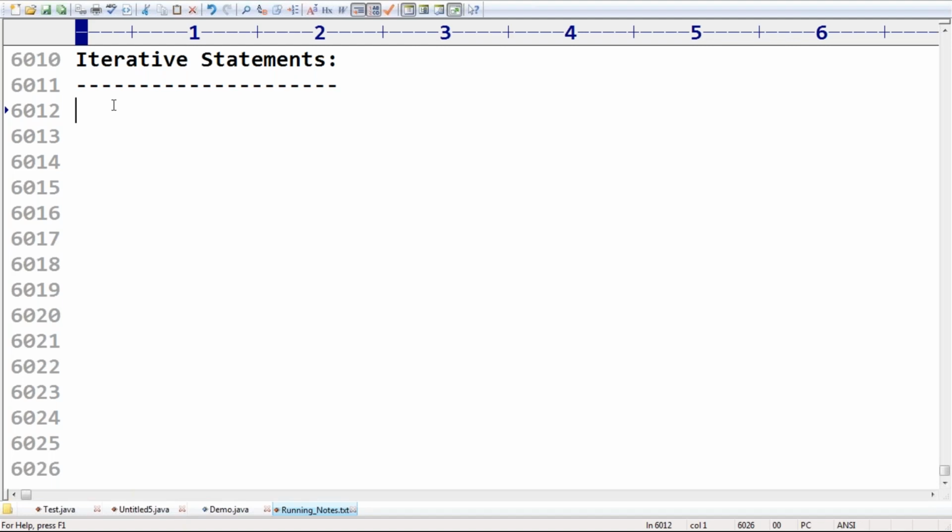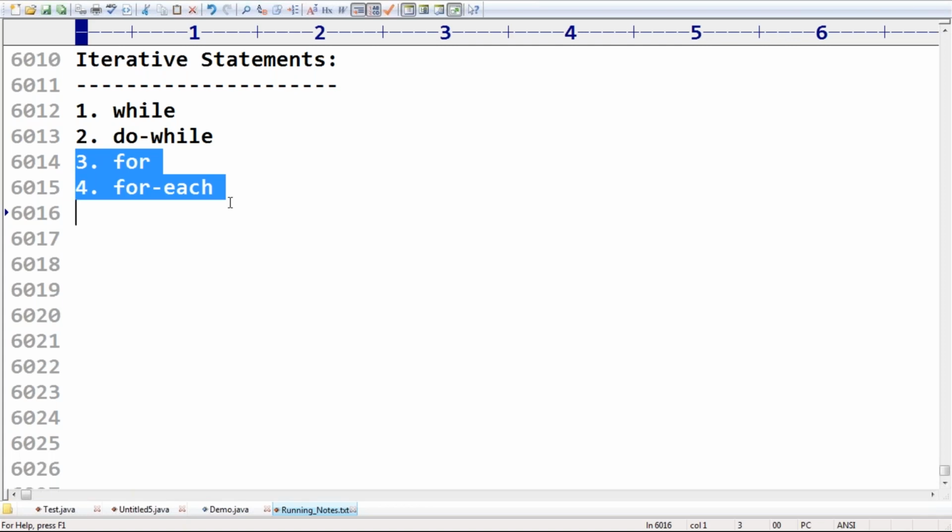The first one is the while loop. The second one is do while. Next, for loop, and the fourth one, for each loop. These are the four loops we have to discuss. All of these are very important, especially the last two, for and for each. For each is the most important, so take special care about this one. So now, what is the while loop?